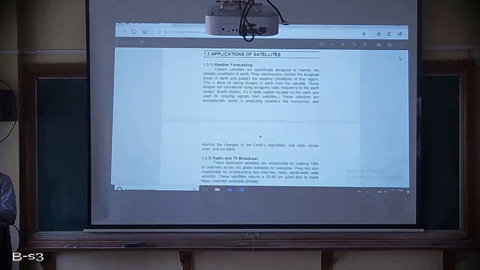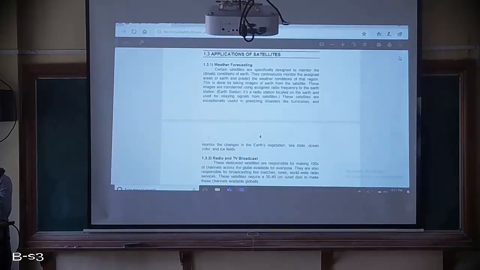They continuously monitor the assigned areas of Earth and predict the weather conditions of that region. That means a single satellite will not monitor the whole world's climatic conditions. For a particular region, we keep one particular satellite.